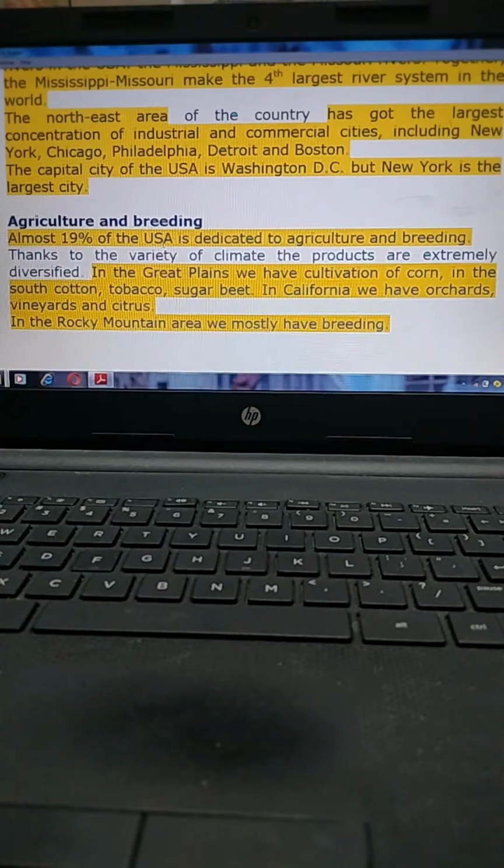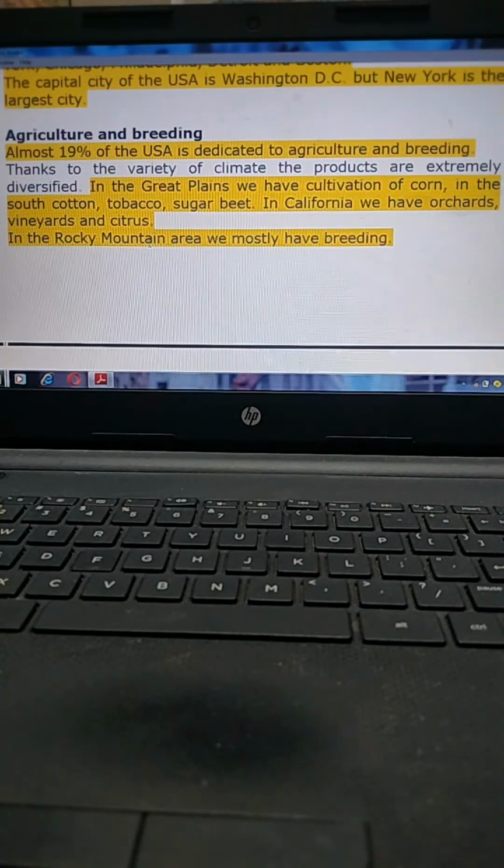agriculture. Agriculture and breeding. Almost 19% of the USA is dedicated to agriculture and breeding. Thanks to the variety of climate, the products are extremely diverse. In the Great Plains, we have cultivation of corn, in the South cotton, tobacco, sugar beet. In California, we have orchards, vineyards, and citrus. In the Rocky Mountain area, we mostly have breeding.